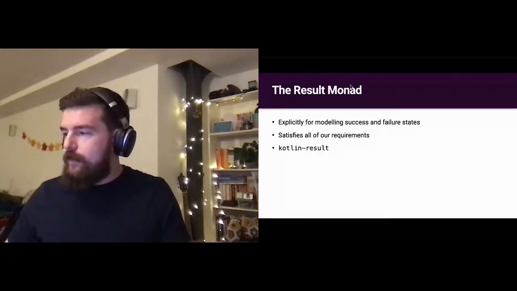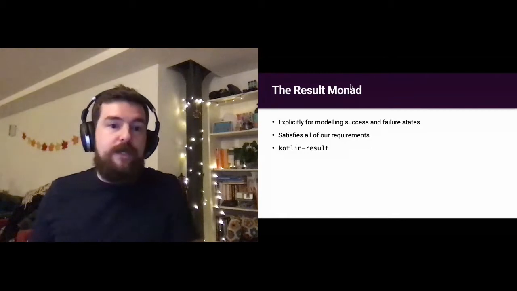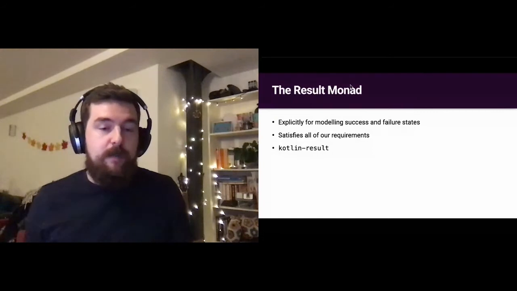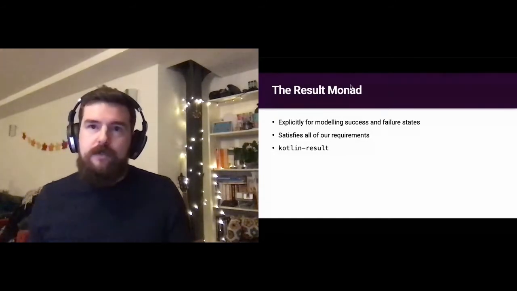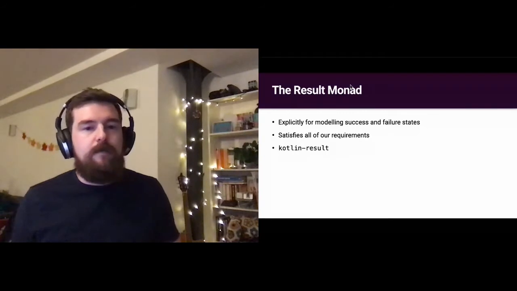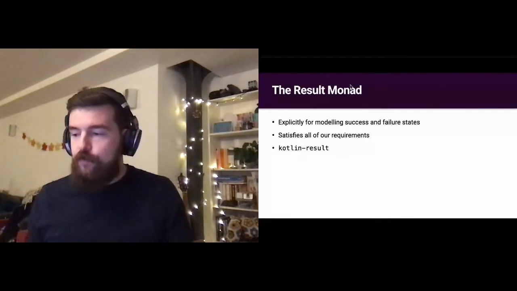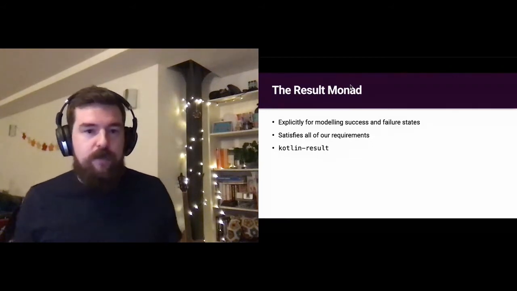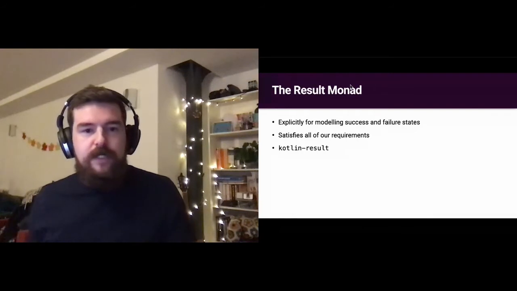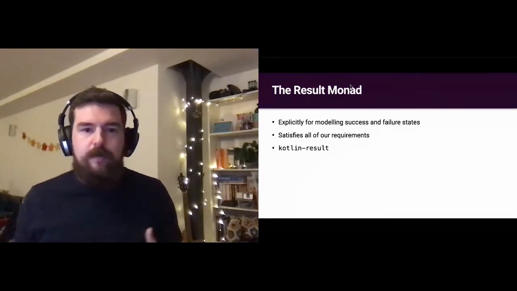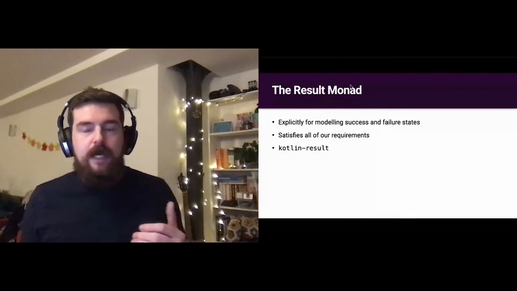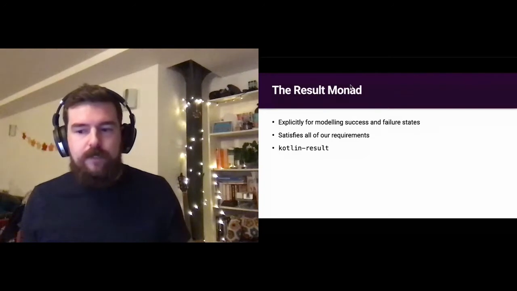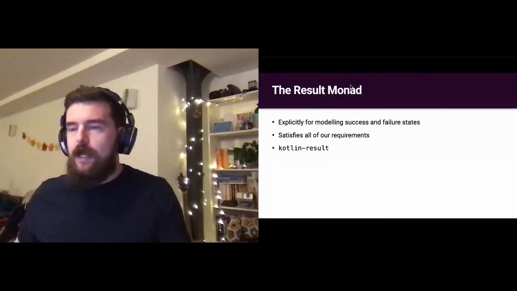We ended up deciding on a library called Kotlin-result. This is just because it was the most comprehensive one that we could find. It was the best tested, best maintained. And it also borrows a lot of ideas and a lot of its API surface from languages like Scala, Rust, Haskell, and Elm, which means it uses a lot of conventions that are very familiar to functional programmers. We didn't want any library that reinvents the wheel or tries to be slightly more Kotlin-y. We wanted it to be more idiomatic, I guess.